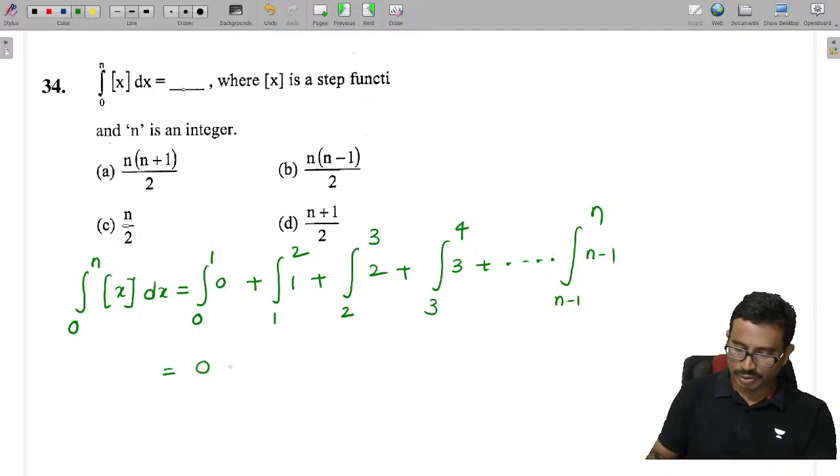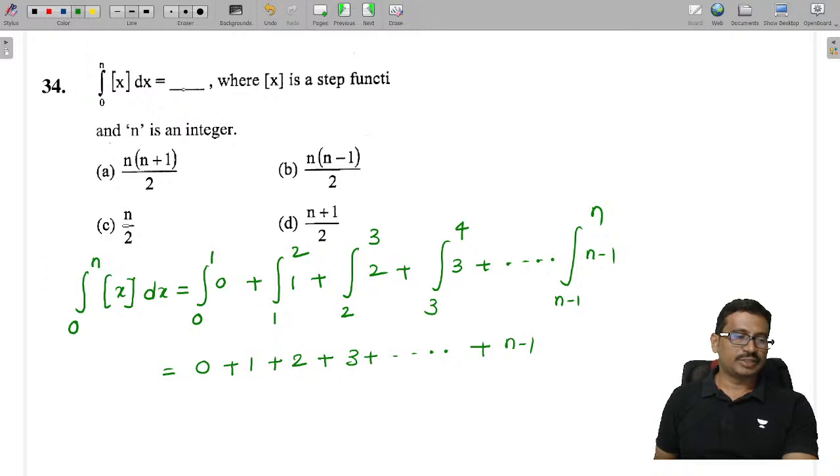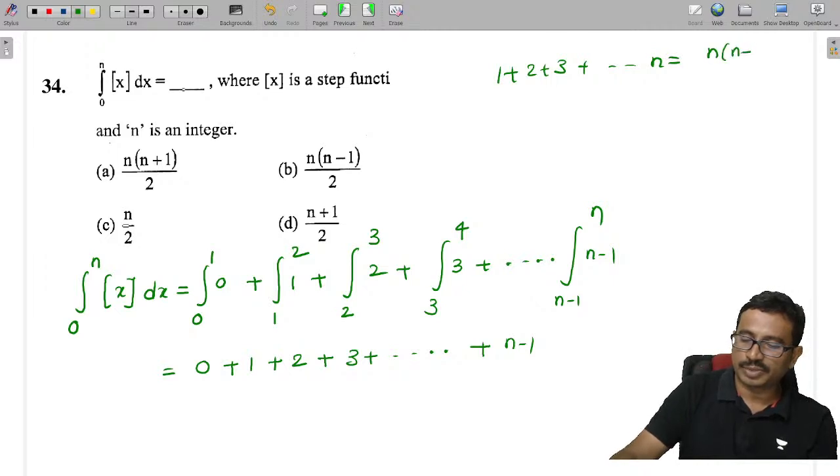Now this value 0 plus this value 1, and this value, integration upper limit minus lower limit, is 2, this value 3, like this plus upper limit minus lower limit which is equal to n minus 1. Check this thing here. Now this is nothing but a sum of terms, 1 plus 2 plus and so on. The sum of n terms, 1 plus 2 plus 3 and so on, is given as n into n plus 1 by 2.